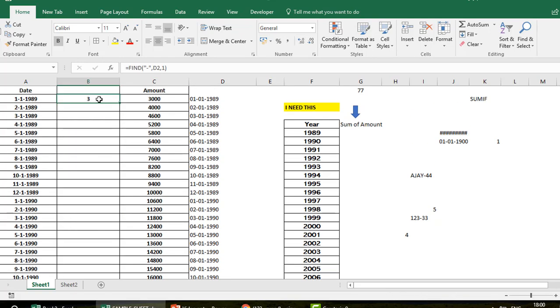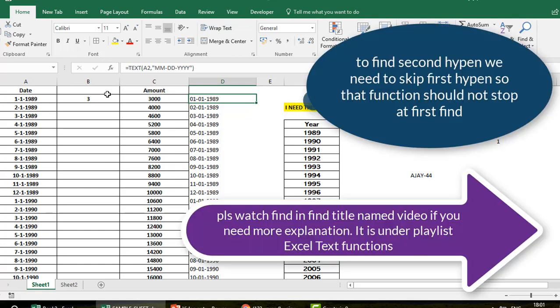Now pay attention. Now basically you see this parameter, start number. So every time I say that I want to start from 1, but this time to find out the position of the second hyphen, you want to start from the fourth position. Why? Because if you start from the first or the second, every time when the find will start finding this hyphen, it will start its search from the first position, and then what will happen, you will get the same answer 3. So you have to basically skip this.